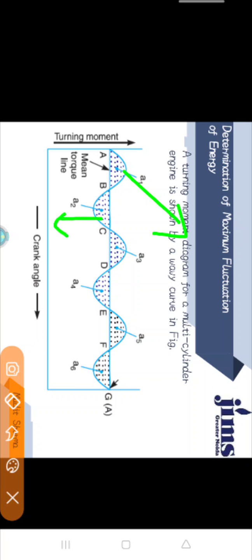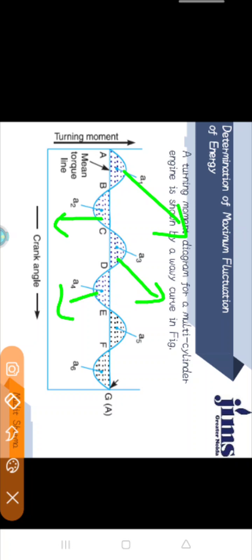If I calculate at point D, it is equal to E plus A1 minus A2 plus A3, because A3 lies above the mean torque line. Similarly, for point E, we simply subtract A4 from the previous equation.